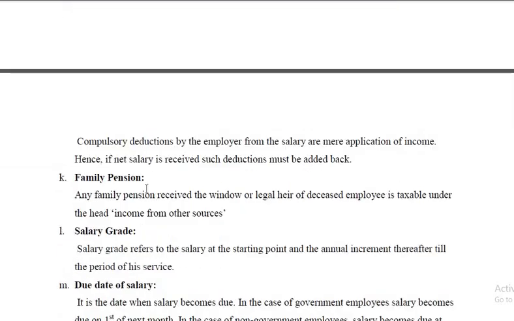Deduction from salary. Compulsory deductions by the employer from the salary are mere application of income. For example, TDS, tax deducted at source, or deductions towards the provident fund, or towards rent, or towards his savings bank account, whatever it is. These are all deductions, but while computing the taxable salary, the gross amount should be taken. That is, net salary plus deductions together is his gross salary, and that is taxable.